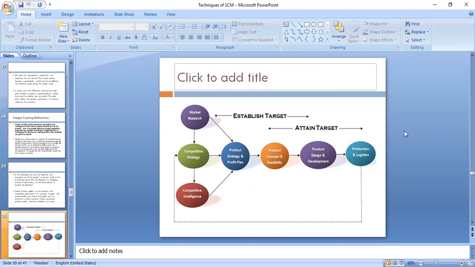In the same way, competitive strategies, whatever the company has developed, are going to reflect on the product strategy, how the product is going to be distributed, how the suppliers will be connected, and so on. So whatever product strategies you have will be based on your competitive strategy and competitive intelligence. So all these 3 points, market research, competitive strategy and competitive intelligence, will help us in developing product strategy and profit plan.